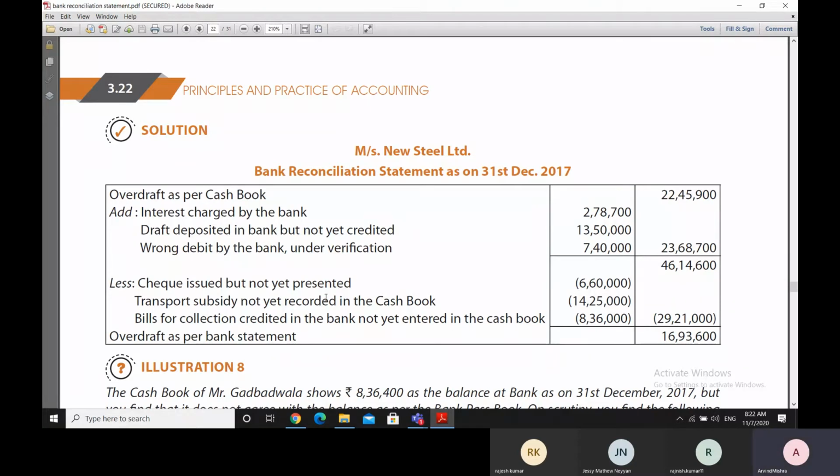Then there is a transport subsidy which has been received from the concerned organization, whoever is giving the transport subsidy to us, let's say the government, any particular organization, they have given a transport subsidy. So when the transport subsidy is given, we can assume that it has gone into our bank account, but it is not yet recorded in the cash book.